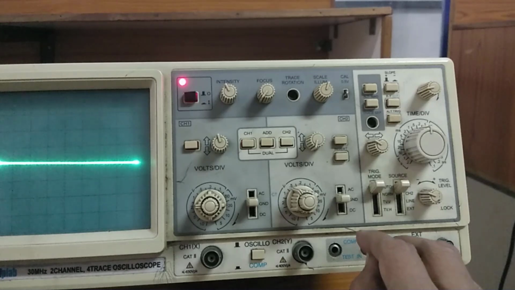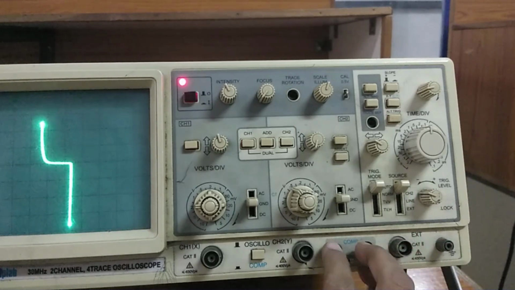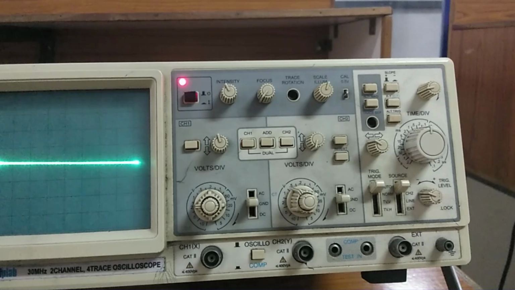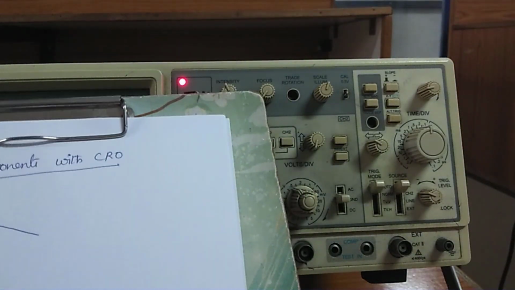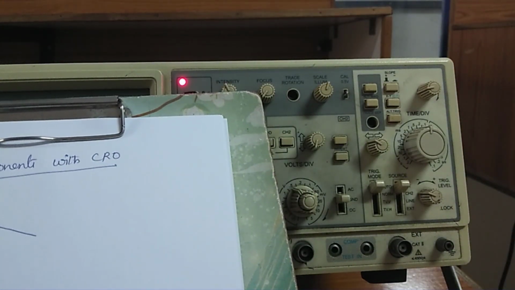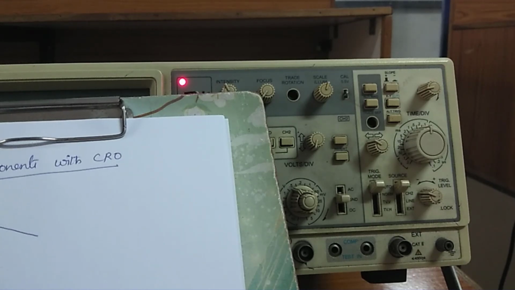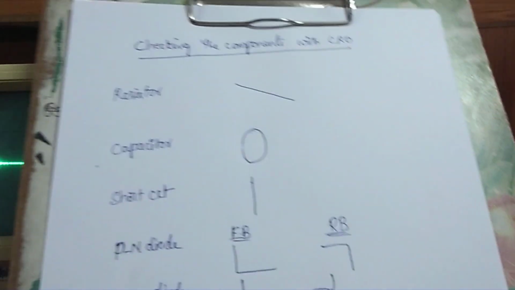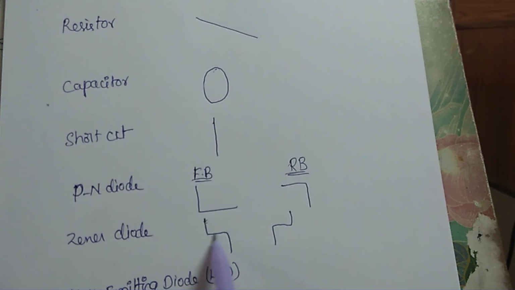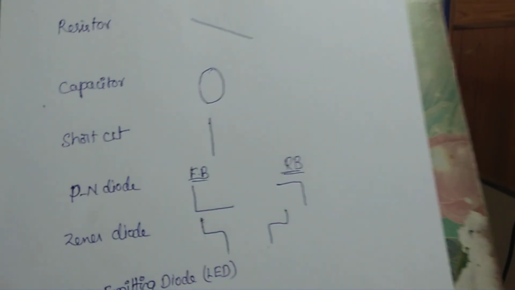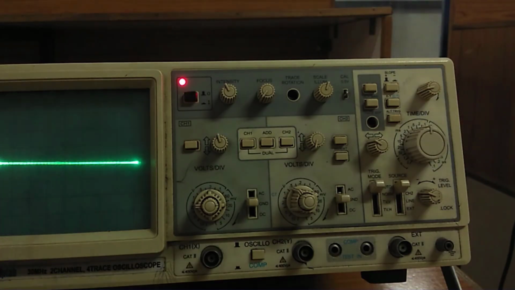Even if you reverse the diode, see here. The quadrant is changed, but you are getting the symbol jet. So for the Zener diode case, we got like this or like this. Okay, then we'll move to the